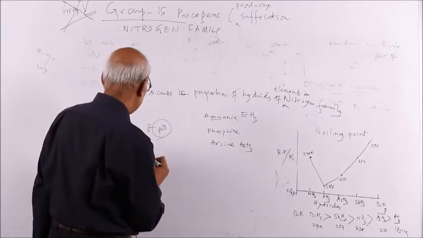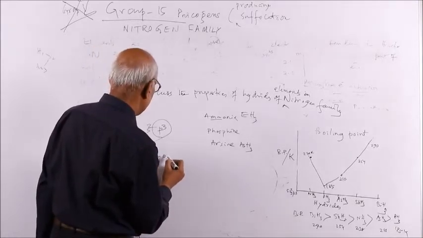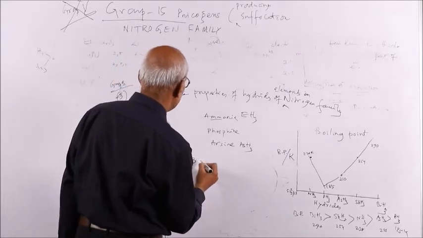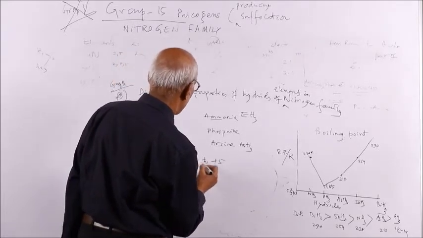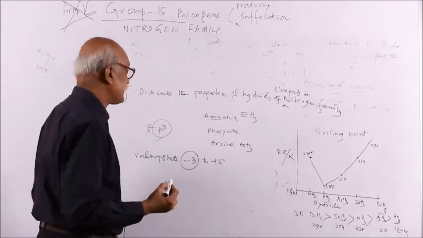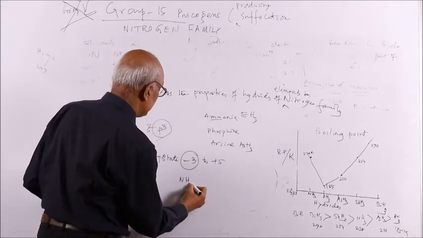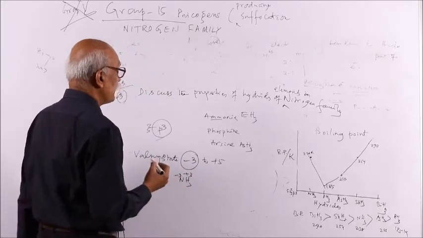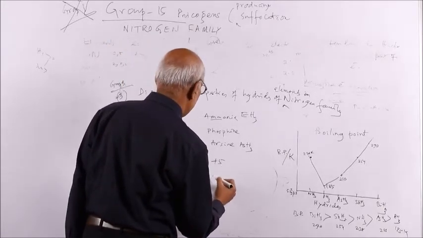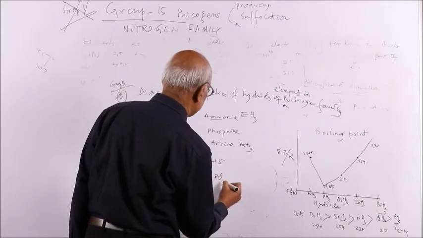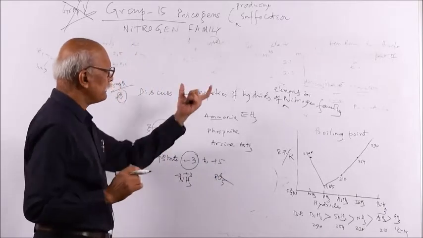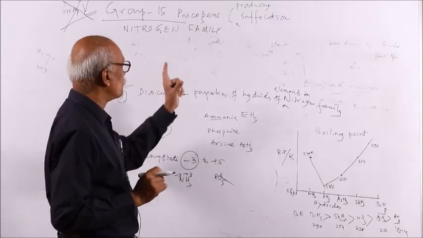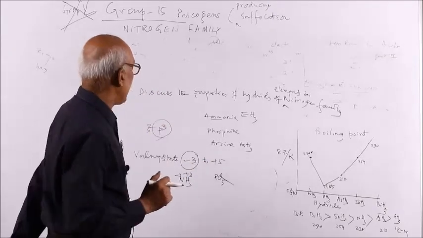The valency or oxidation state changes from what? -3 to +5. -3 is the minimum oxidation state, as in ammonia, NH3, where nitrogen is -3. So -3 is the minimum and the maximum is +5. +5 is in your phosphorus pentachloride. So remember, all these elements have maximum oxidation state +5, the group number or the number of valence electrons, and minimum is -3.